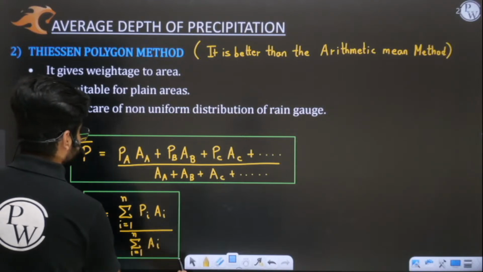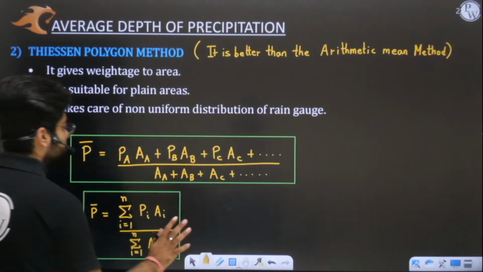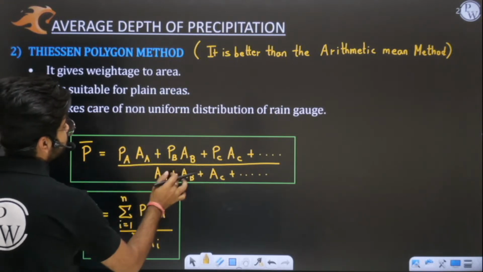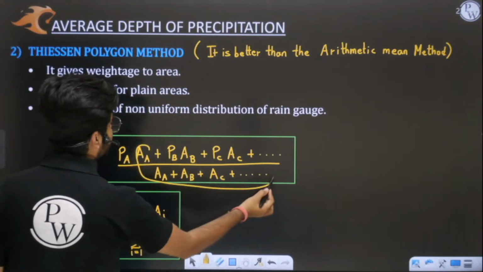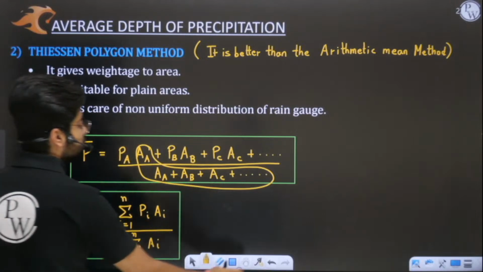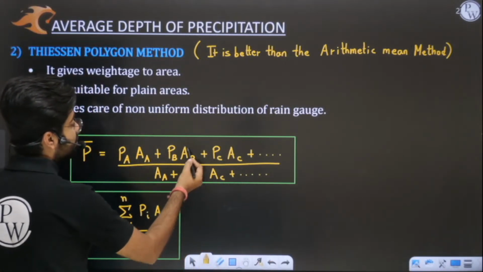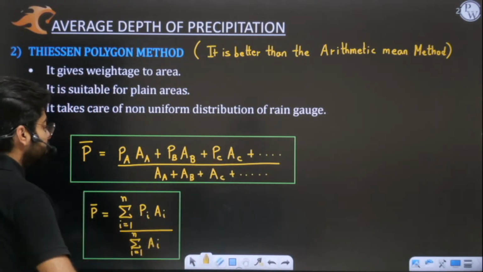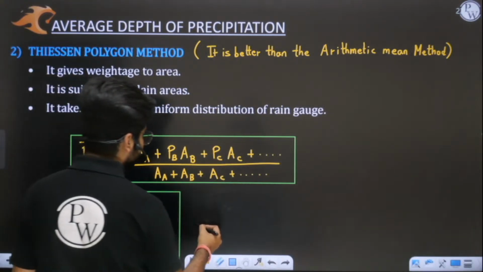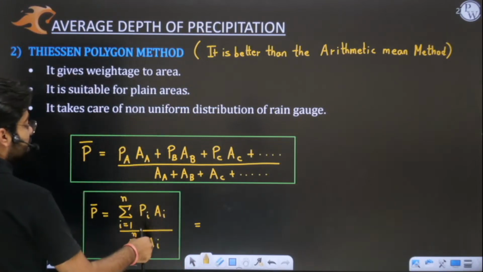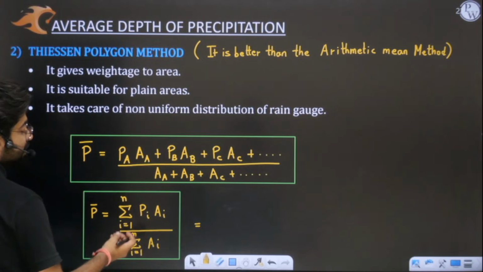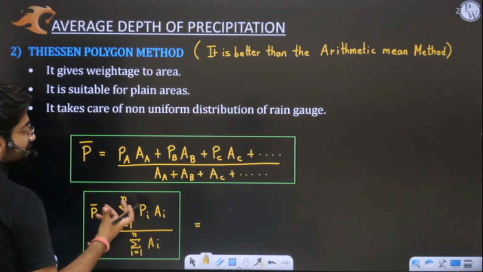One thing you need to understand here: if you take the first term, PA times AA upon total area, this is your area ratio. Then the second term is PB times AB upon total area, then the third term is PC times AC upon total area. This Ai upon total area we can take out; that is nothing but the area weightage.